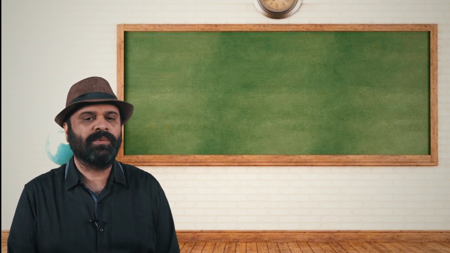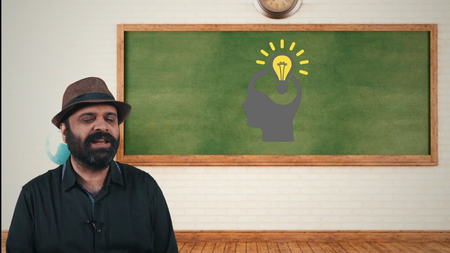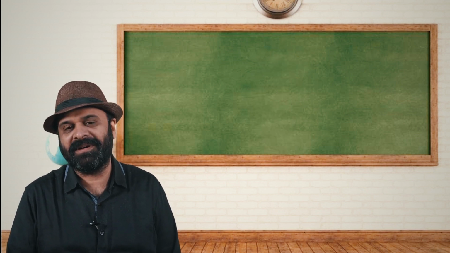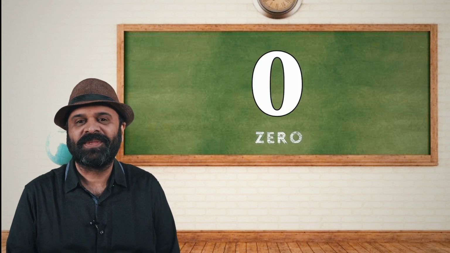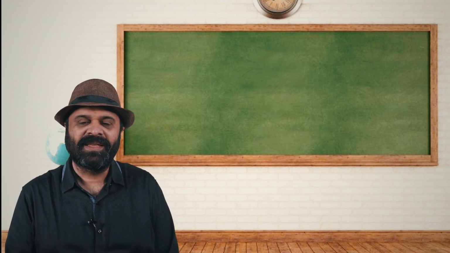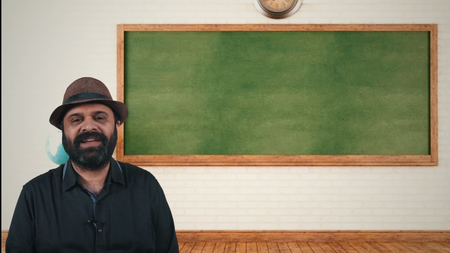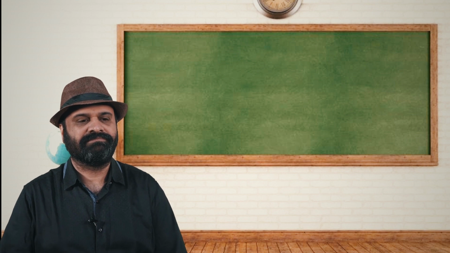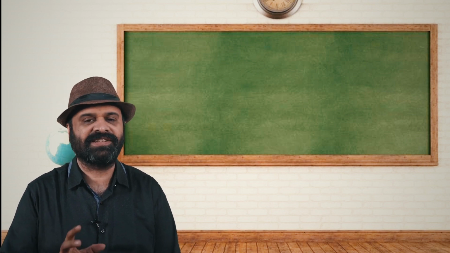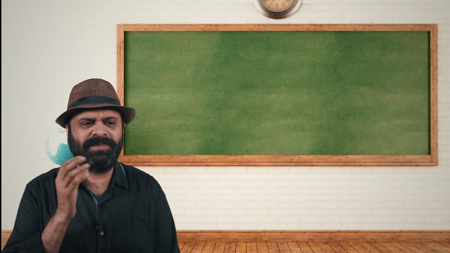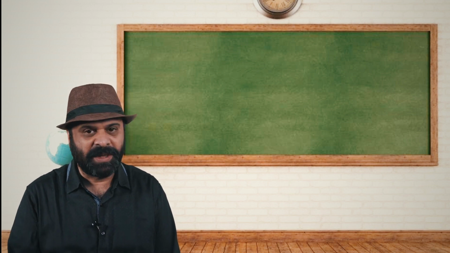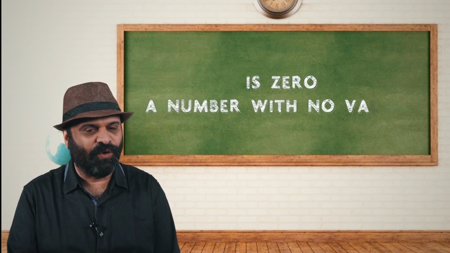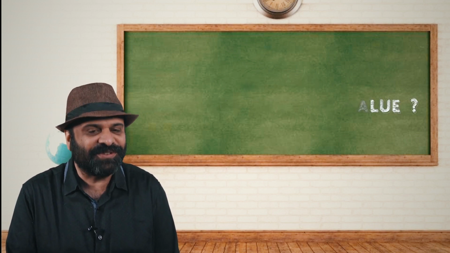Are there numbers less than 1? I'd let you think about it a little bit. Is there a number less than 1? Yes, of course there is a number less than 1, and that number is 0. Now, is 0 nothing? You must remember that when people say, oh, that's a 0, or he scored a 0, or so and so played in a cricket match and he just scored a duck, we keep thinking, oh, that means that it has no value. But in reality, is 0 a number with no value? You know that's not true.